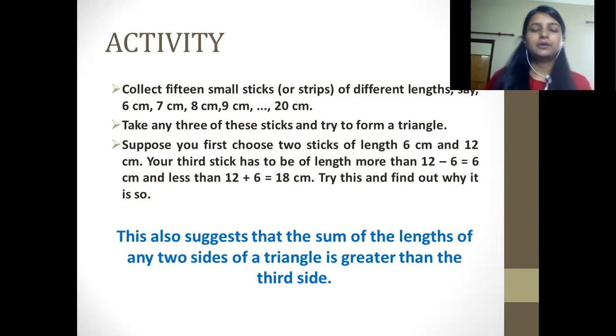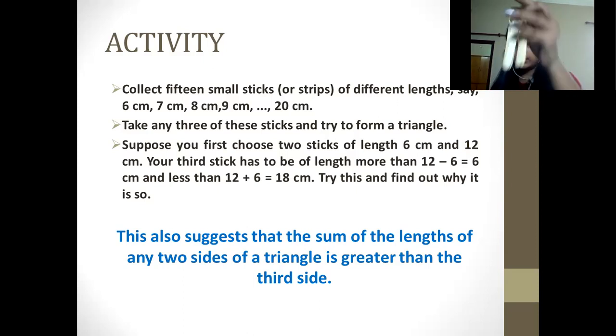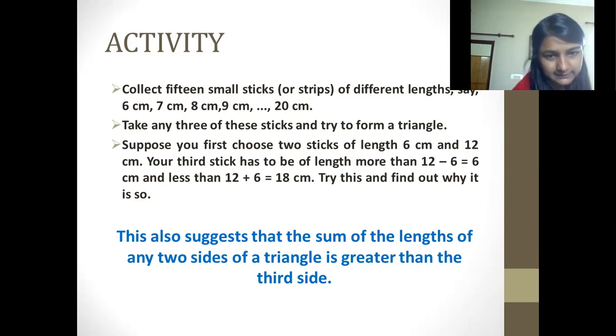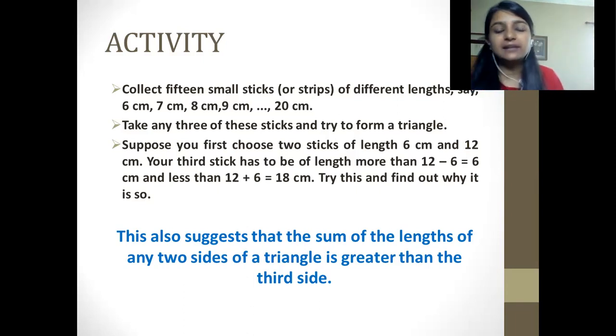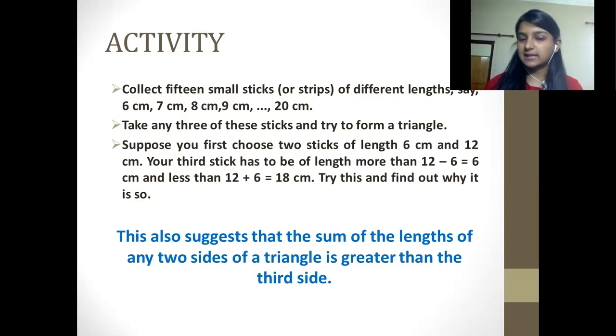First of all, they have said to collect 5 small sticks. We're going to take 5 sticks of different sizes. Then next, take any 3 of these sticks and try to form a triangle. Take any 3 sticks and try to make the angles.